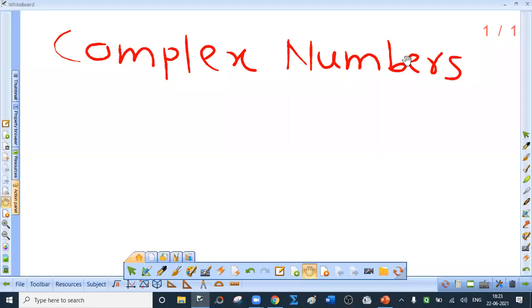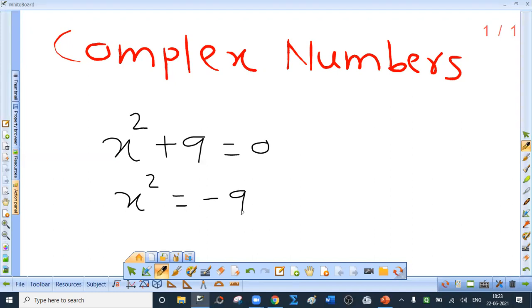Today we are going to start an interesting and an important topic, complex numbers. Actually, the word complex is there in the name of the topic, but it is not at all complex, it is a simple one. Consider the equation x square plus 9 equal to 0. This is the same as x square equal to minus 9. Solving this equation means finding a number whose square is minus 9.